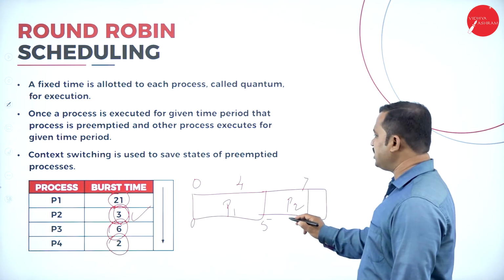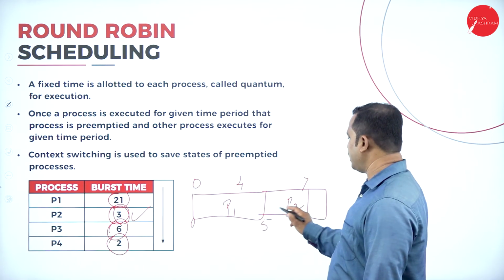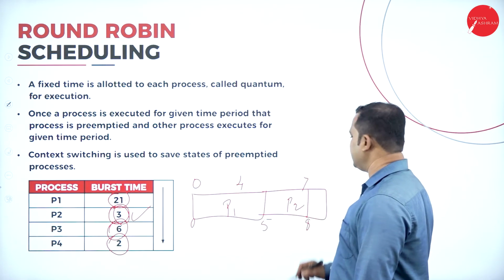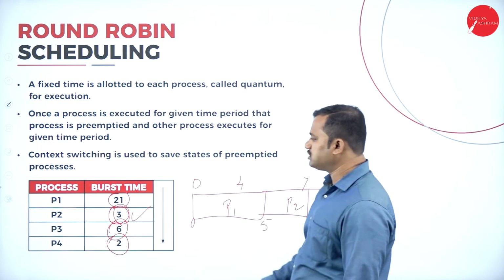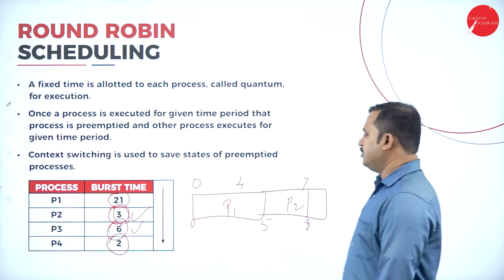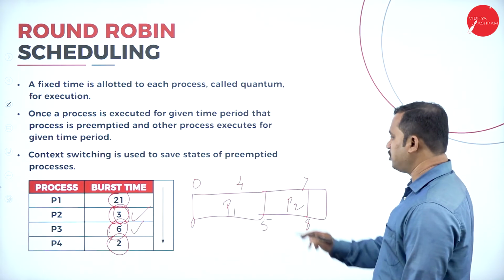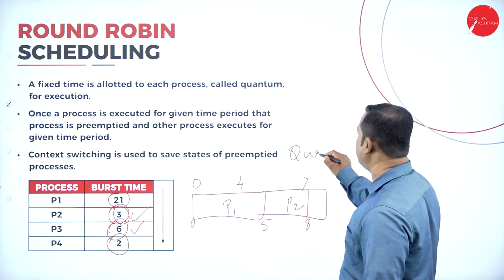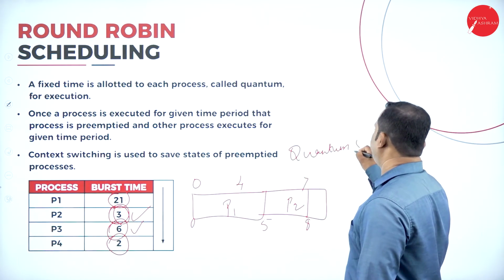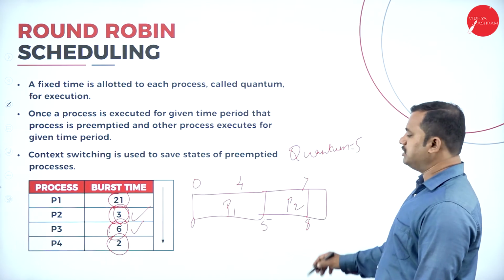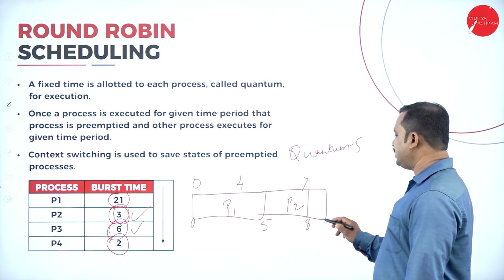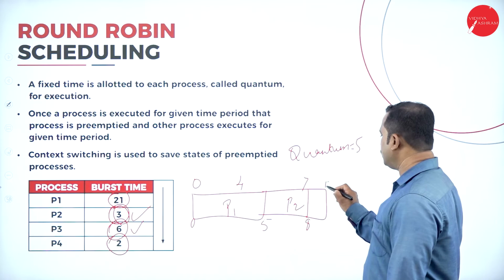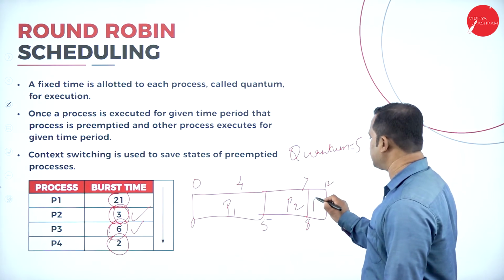Then P2 completes at 3 milliseconds, means 5, 6, 7 completely, and the next process begins at 8 milliseconds. Which is that process? This process P3. How many milliseconds are needed? 6 milliseconds. But what is the time quantum mentioned? 5 milliseconds. So it can utilize only 5 milliseconds. From 8, 9, 10, 11, 12, till the 12th millisecond, process P3 executes.